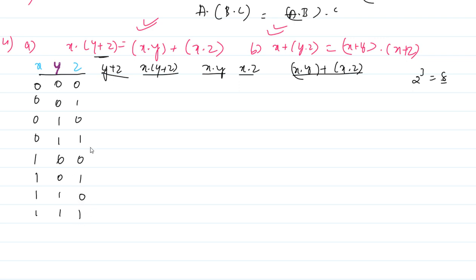This is how you can write the combination: first 4 zeros, 4 ones, 2 zeros, 2 ones, single 0, single 1. You can write it like this if it is a 3 variable.